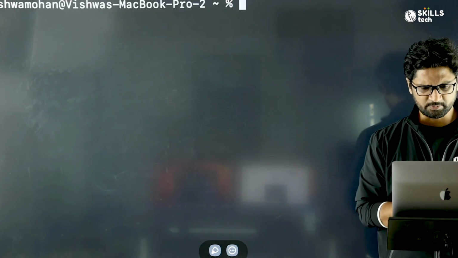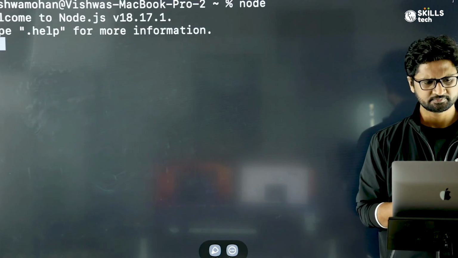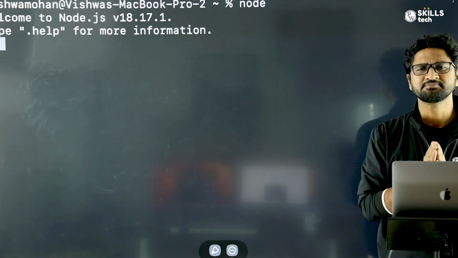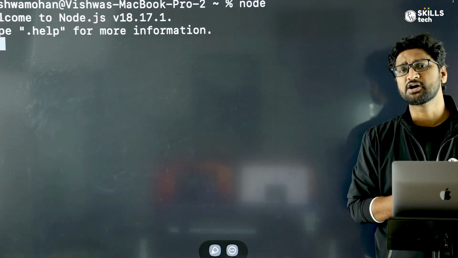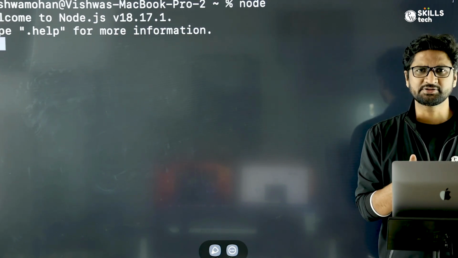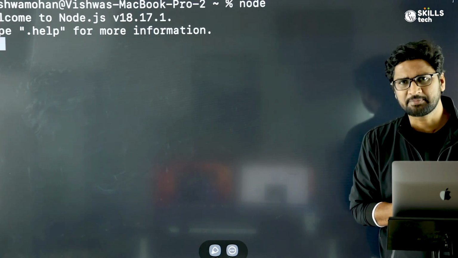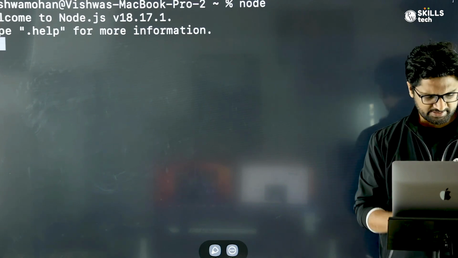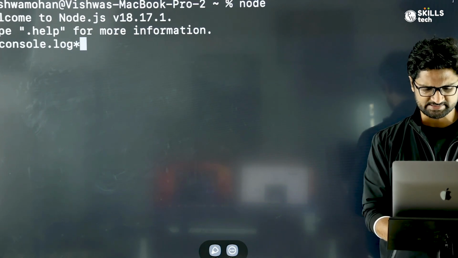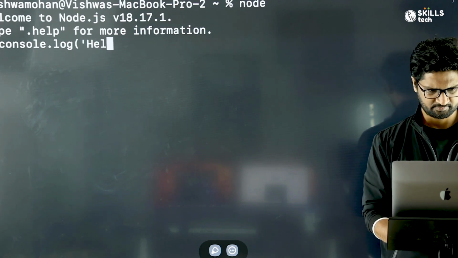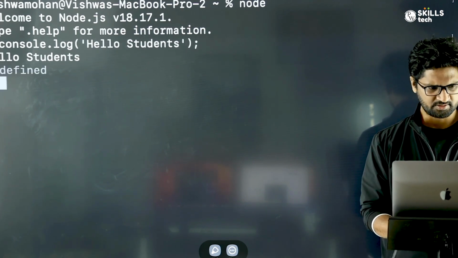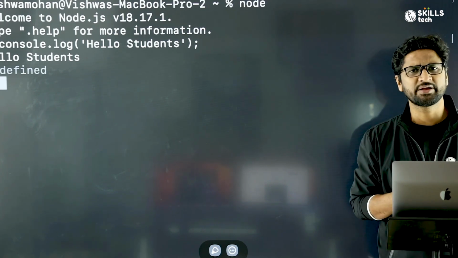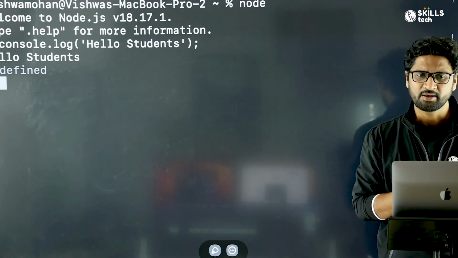The next thing I would like you to know is that when I type node, what it opens up is a kind of REPL environment, right? As I told you, Node.js is a JavaScript runtime. So this provides you a way to run JavaScript code in the console itself, in your terminal itself, in your command prompt itself. Say for example, if I type console.log hello students and press enter, it will print hello students. So any JavaScript which you were initially writing in the browser, you can do it here.